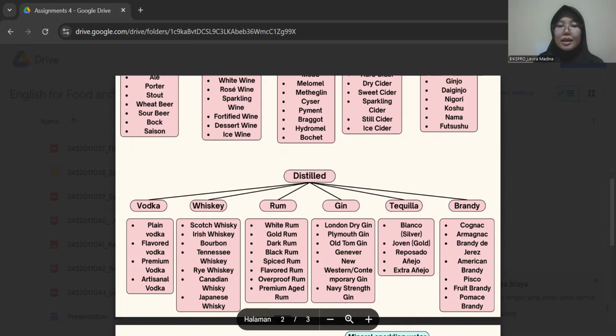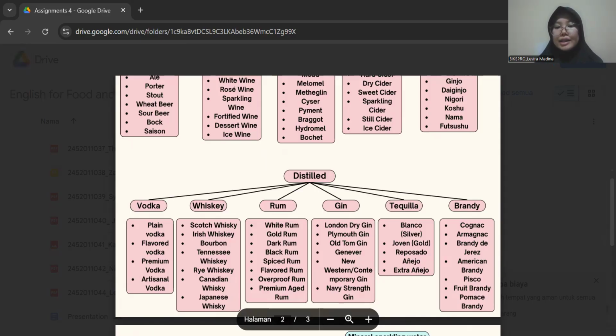For the last is a Navy Strength Gin. Navy Strength Gin is a higher proof gin, typically over 57% ABV. Originally used by the British Navy, it has a more intense flavor and it is often used in bold cocktails. For the example is Plymouth Navy Strength Gin.